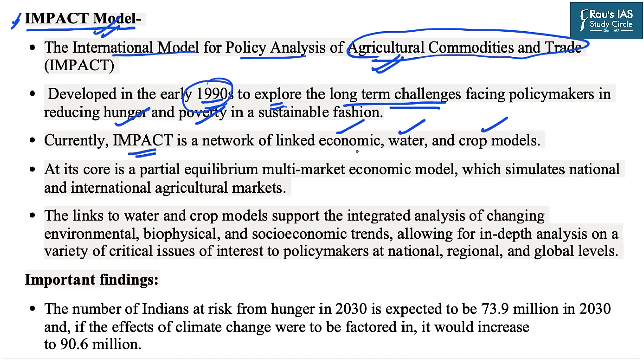Now, this is because economy, water, crops all are important components of a food system. The core of the impact model is built on the equilibrium multi-market economic model, which simulates the national and international agricultural markets.